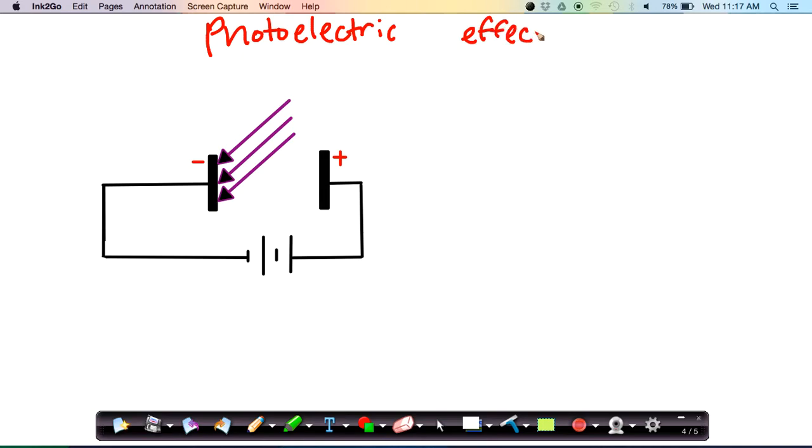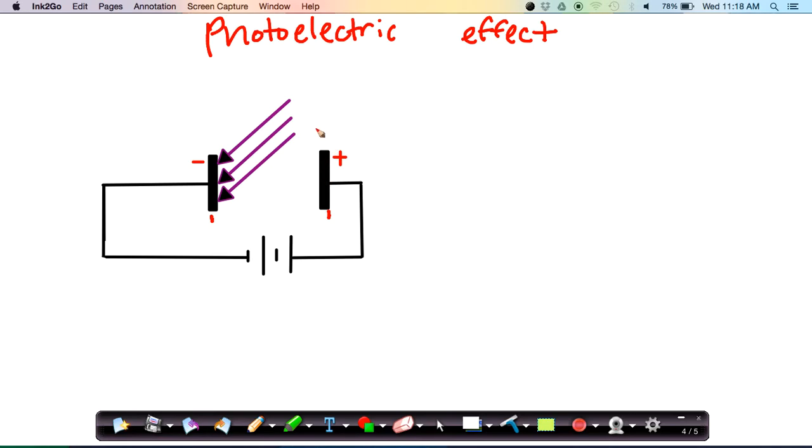So before we get into the chemistry here, let me just talk a little bit about what the photoelectric effect is. So we've got a diagram of a fairly simplistic experimental setup here where we have these metal plates. So here's a metal plate, here's a metal plate. One of these metal plates is going to have the ability to emit electrons. The other is going to have the ability to collect electrons. So we call this plate on the left here the emitter plate. The plate on the right is the collector plate.